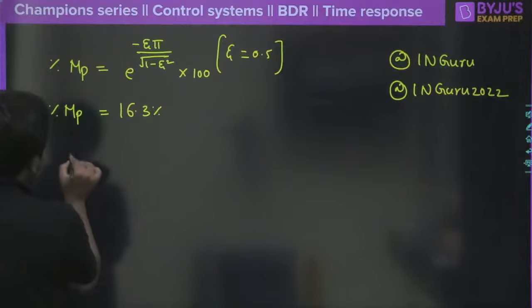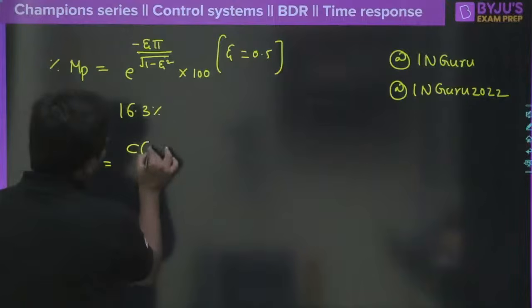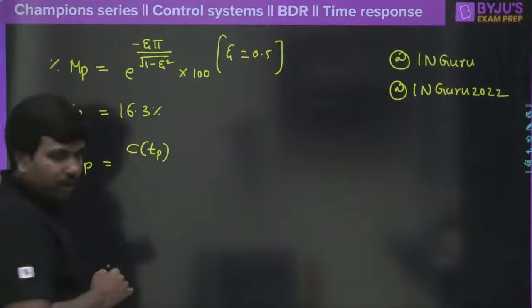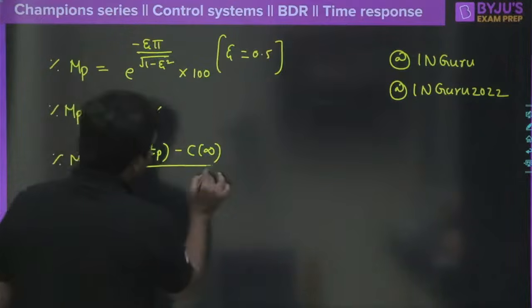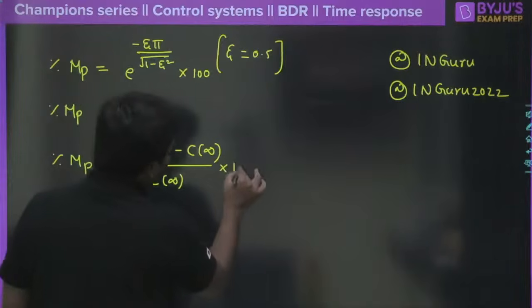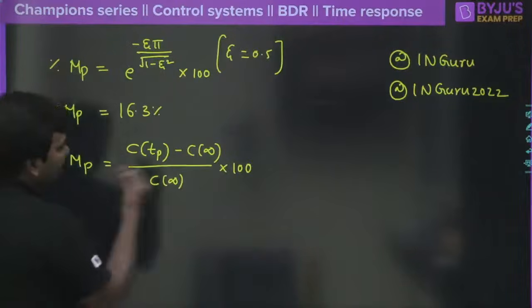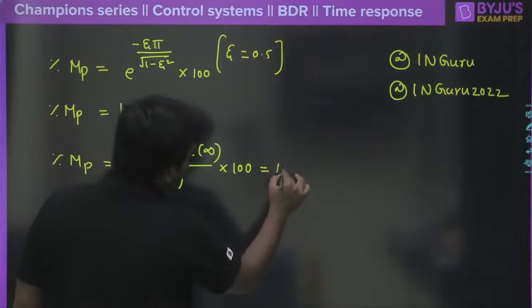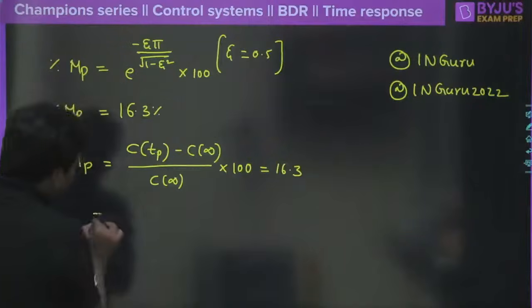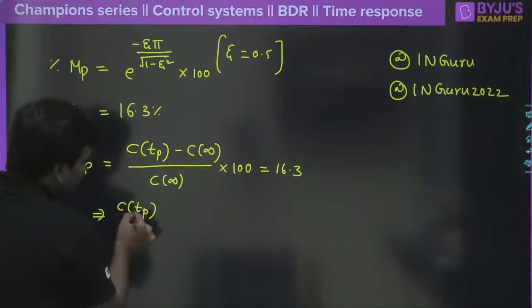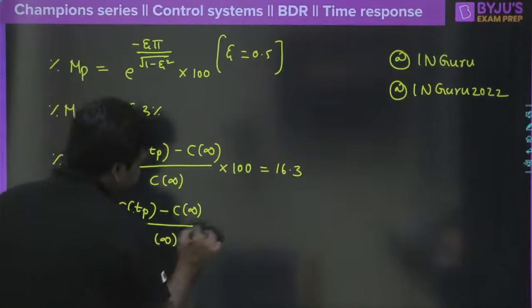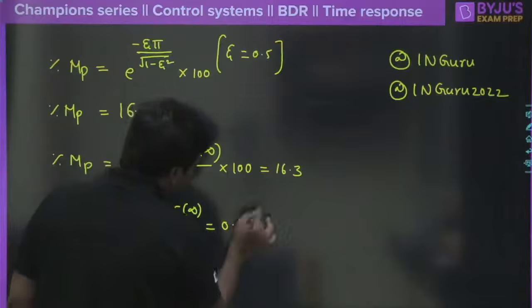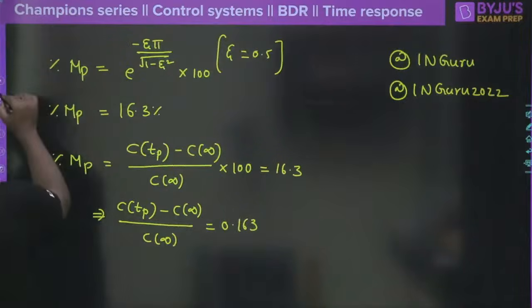Now you must know what the final value is here. Usually percentage of peak overshoot is nothing but the peak value minus the final value over the final value. That means peak value C of TP, minus C of infinity, which is considered as the final value, divided by C of infinity, into 100 here. Clear? And if you equate this to 16.3%, then I can say clearly that C of TP minus C of infinity, whole divided by C of infinity, is equal to 0.163. But what is the final value here? Can you see the final value here?